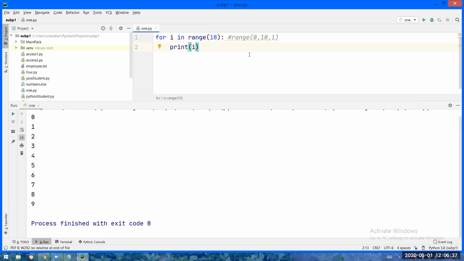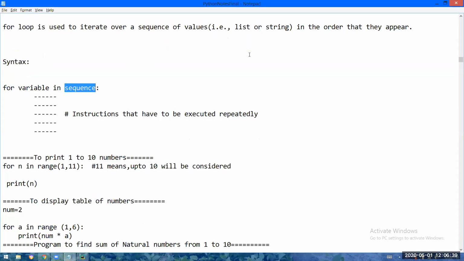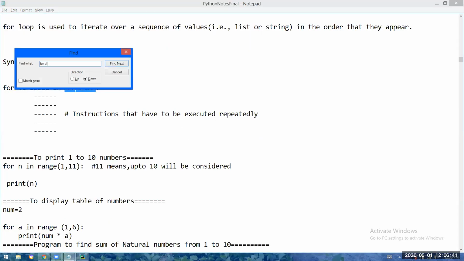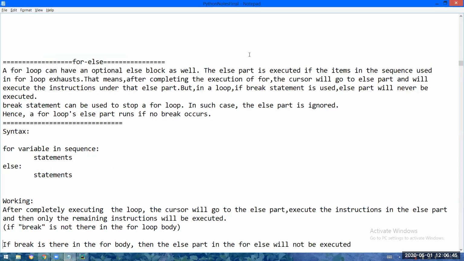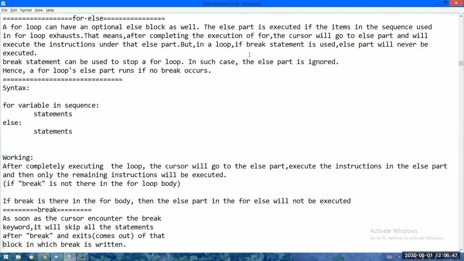Okay. So the next type is what? For else. See, generally in most of the programming languages, if else will be there. But in our Python, even for else will also be there. So what is this for else? I will tell you. First I will show the syntax of the for else. For some variable in sequence, the set of instructions, else some statements.